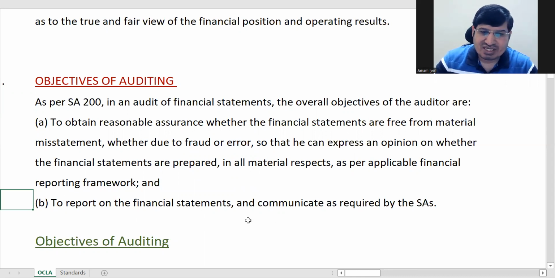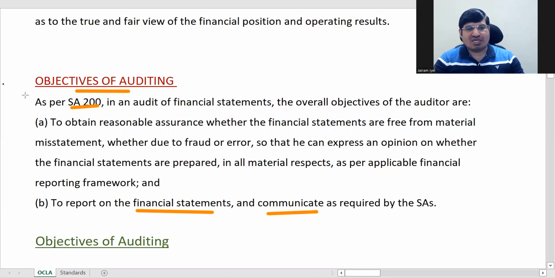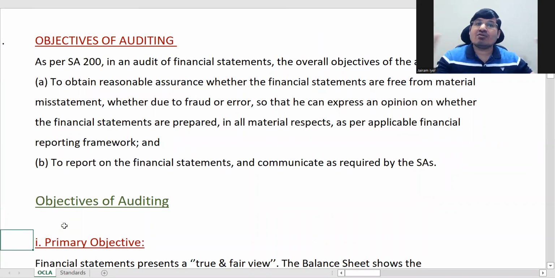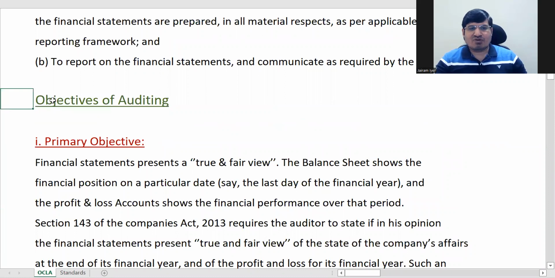So the second objective is to report on the financial statements and communicate as required by the SAs. You will have to prepare an audit report in the end, and you have to report on the financial statements and communicate on them as required by various SAs. So this is the objective from the point of view of SA 200. Now, objectives of auditing explained from a general or broader perspective. You must write this mainly if anything comes about objectives.